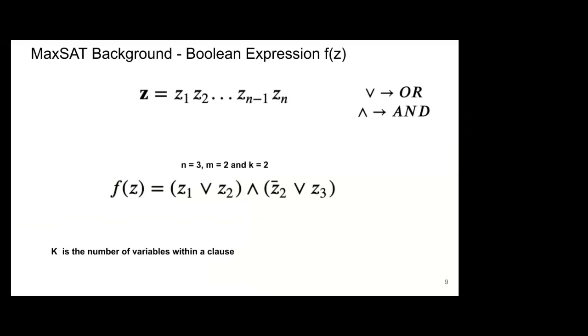In this example, I put this just to show you an actual description. So for this function, we have n equal 3, so 3 variables, m equal 2 clauses, and k equal 2, so 2 variables within the clauses. The clauses are basically the groups within the parentheses.